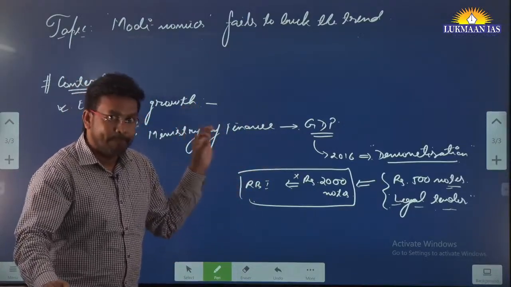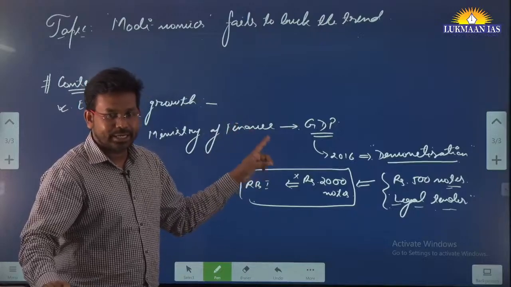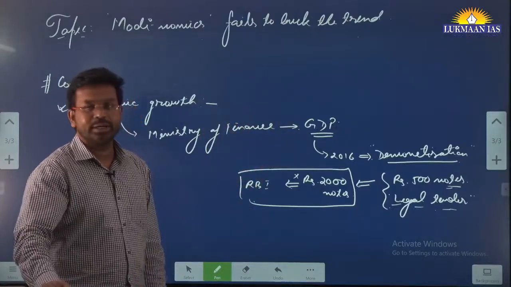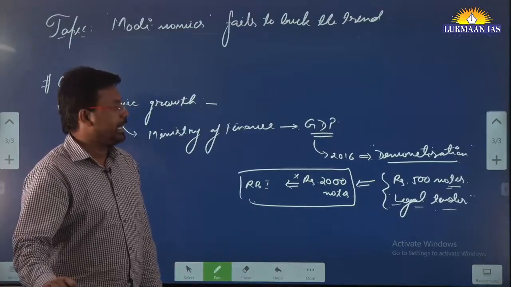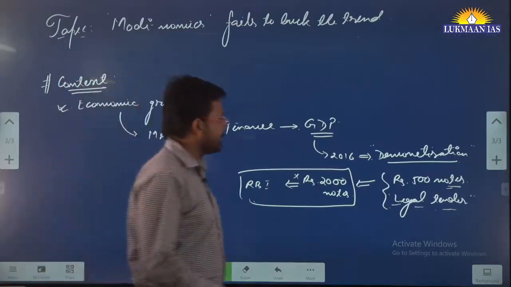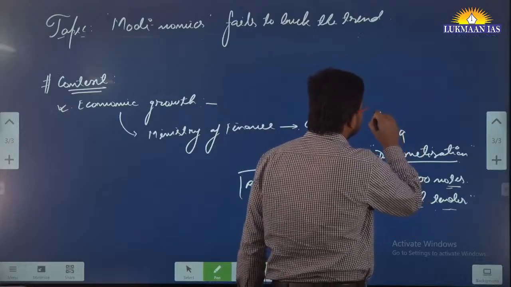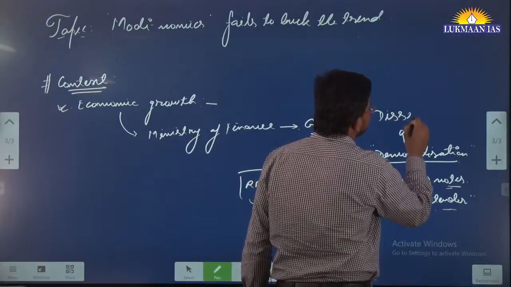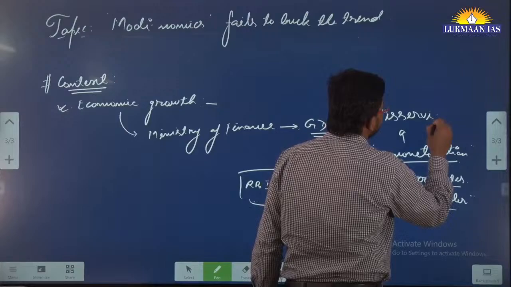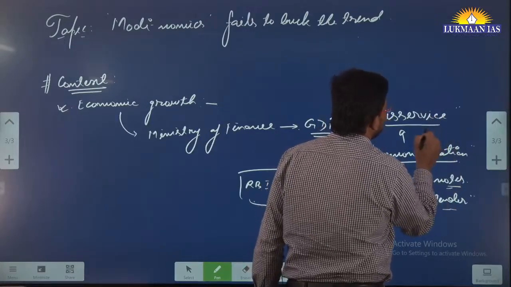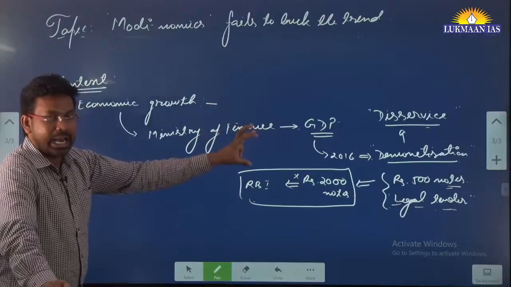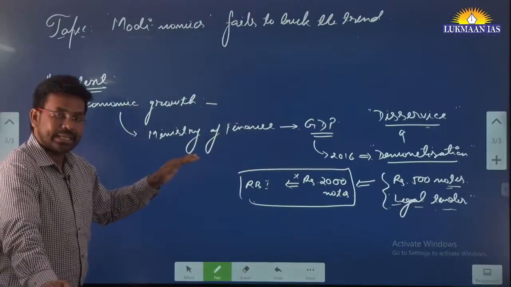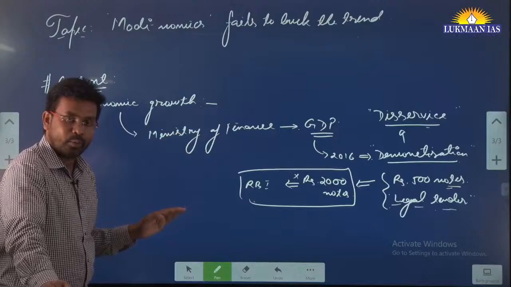However, many financial analysts say that this demonetization exercise has proved to be fatal for the Indian economy. It has done a disservice to the aspirations of people, to the aspiration of a growing economy. So it has not helped the country to grow. Instead, it has taken the country backward.